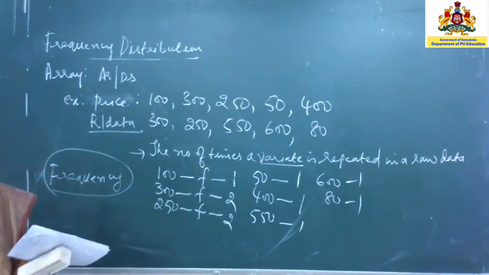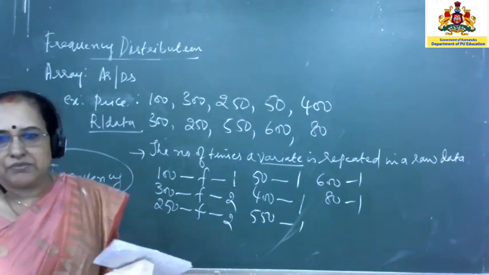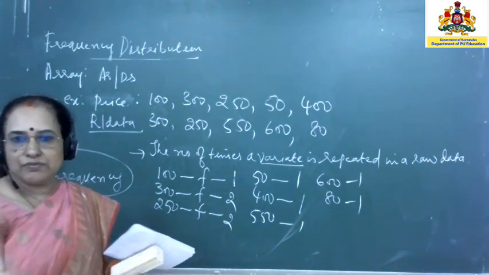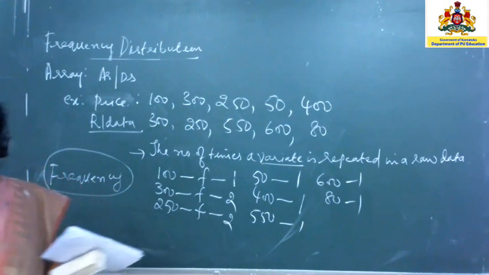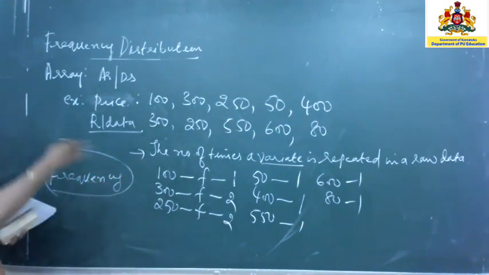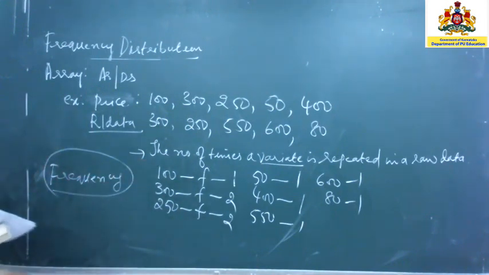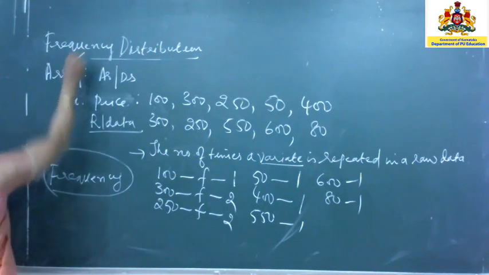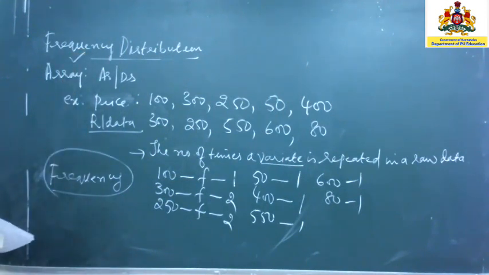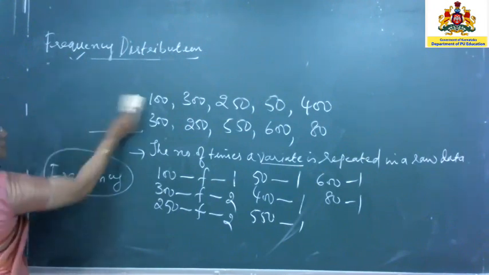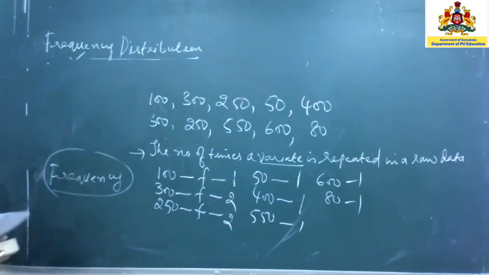Price of commodities, there may be 20 observations. Height of persons, weight of persons, so about 20, 30 are there. You may find it difficult to pick each one of them. In that case, what we do is make use of the frequency distribution. Next we have to define what is meant by frequency distribution.